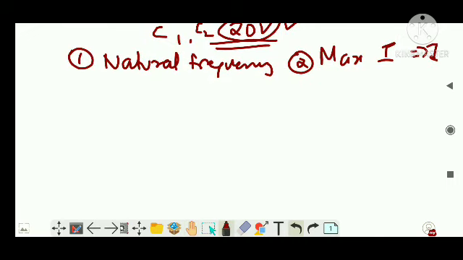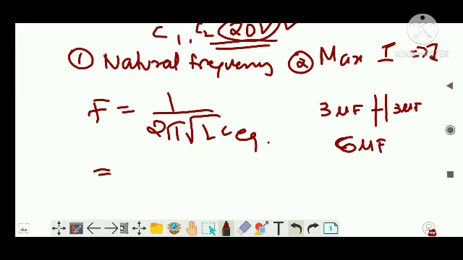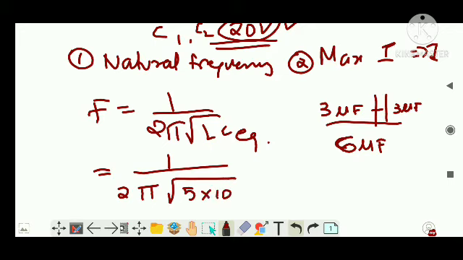So how can I solve for natural frequency? You remember, f is equal to 1 by 2 pi root LC. What C? It should be the equivalent capacitance. Since 3 microfarad is in parallel with another 3 microfarad, the net capacitance will be C1 plus C2, or 6 microfarad. You have to add these two, guys. So I can write 2 pi root. What is the L value? It is 5 into milli, 10 to the power minus 3, into C equivalent, 6 into 10 to the power minus 6.